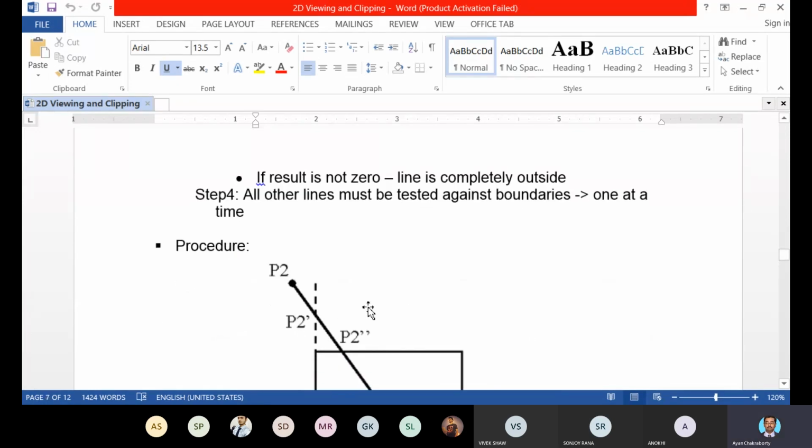Now the last step. We have determined all the visibility conditions: totally visible, totally invisible, and partially visible. All of them have been determined by the region code mechanism of the Cohen-Sutherland line clipping algorithm. Now, if there is any partially visible line, which part of this line will be visible? That we will determine according to the intersection equation between multiple straight lines.